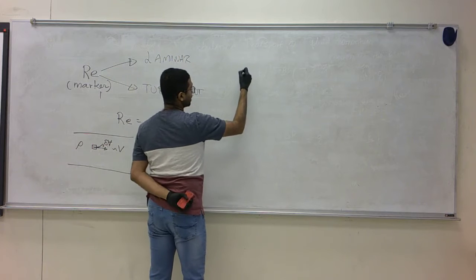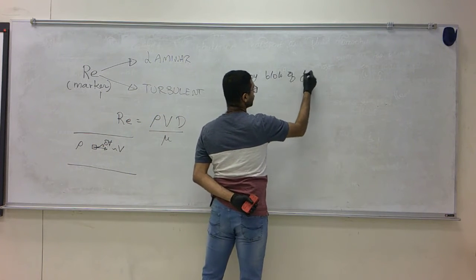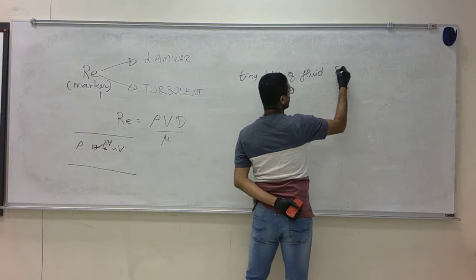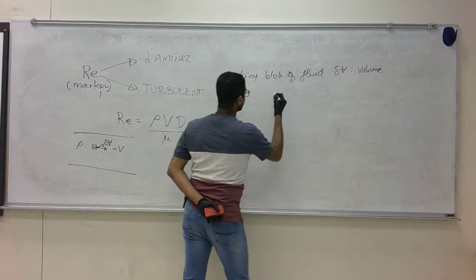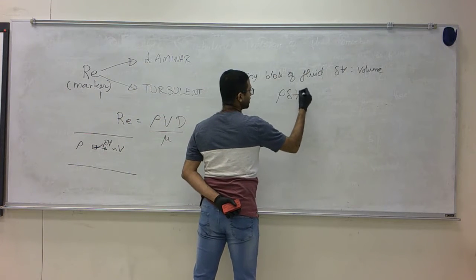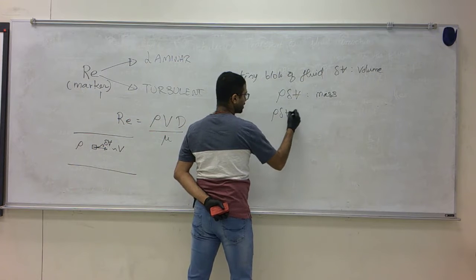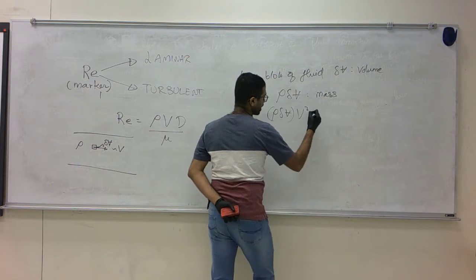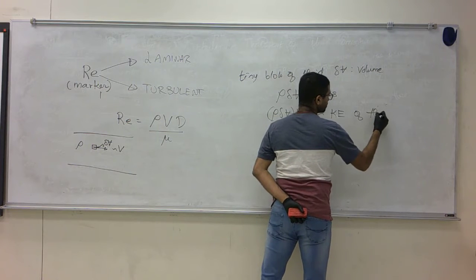So if we take a tiny blob of fluid whose volume is delta V, then rho times delta V would be its mass, and rho times delta V times V squared would be proportional to its kinetic energy.